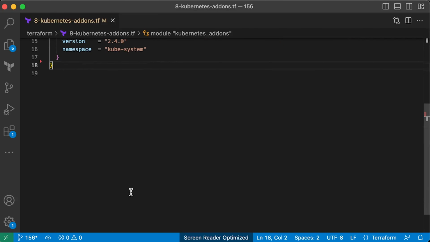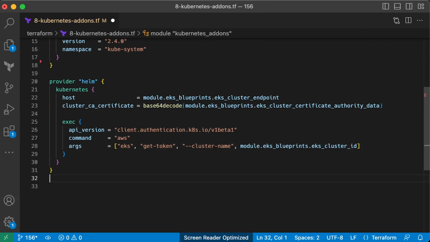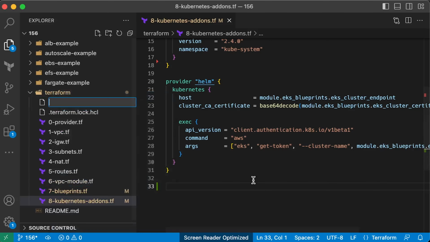We also need to initialize the Helm provider to be able to authenticate with EKS and install Helm charts. It's a similar config that we used in the previous provider. Also, it's important to understand that it's not enough to configure EFS in your cluster. I think it's a little bit misleading for beginners. Enabling this add-on is just halfway to getting there. You also need to create EFS file system in AWS.